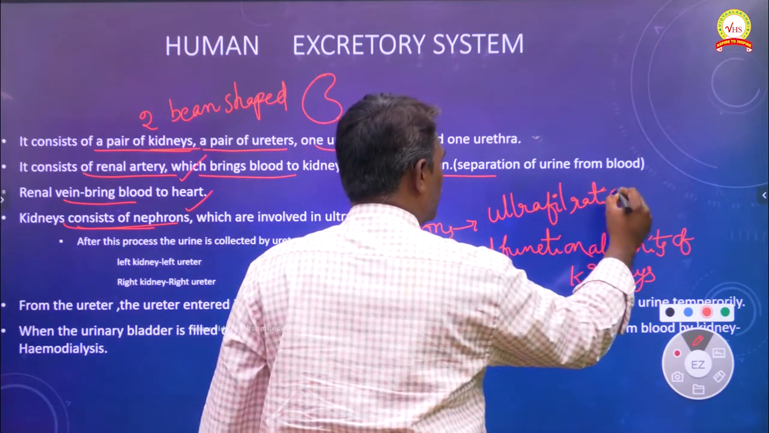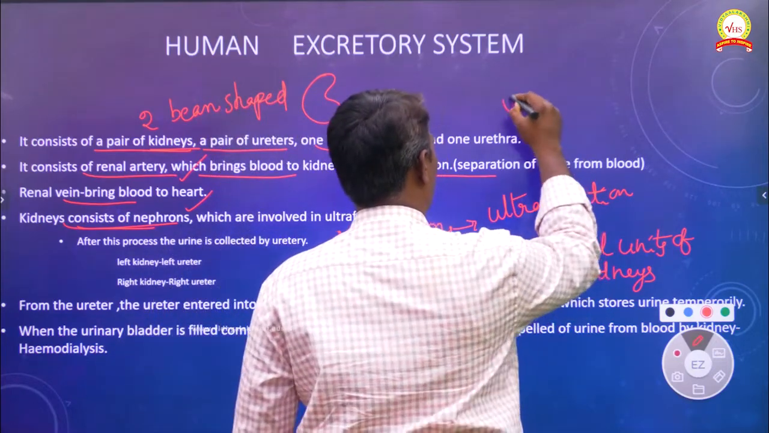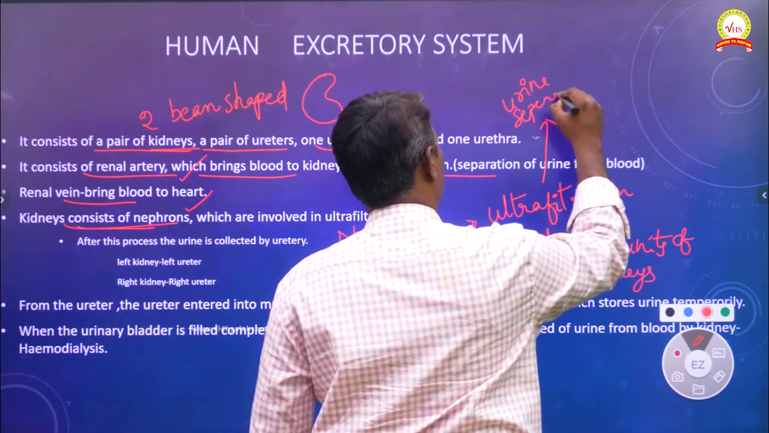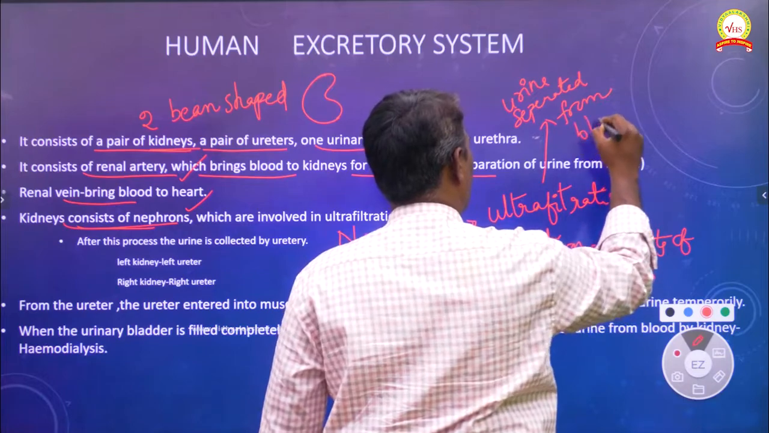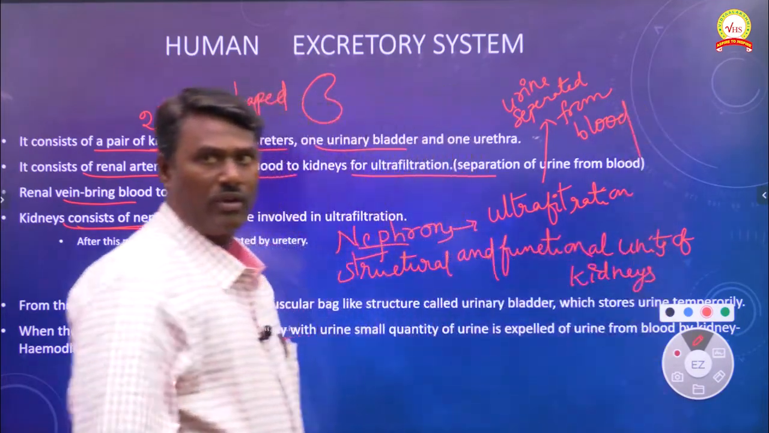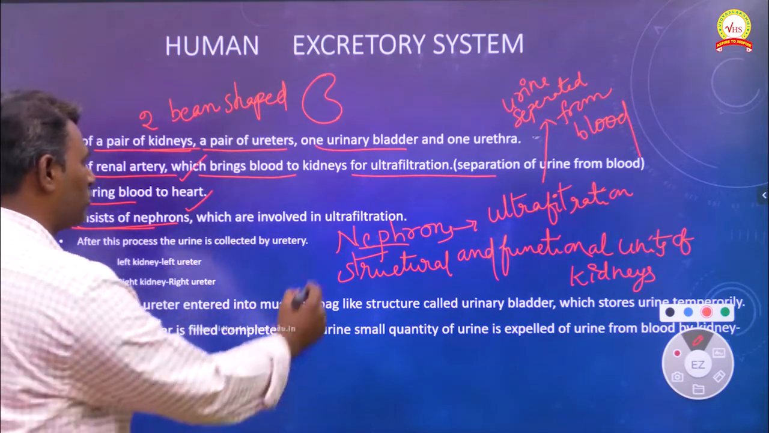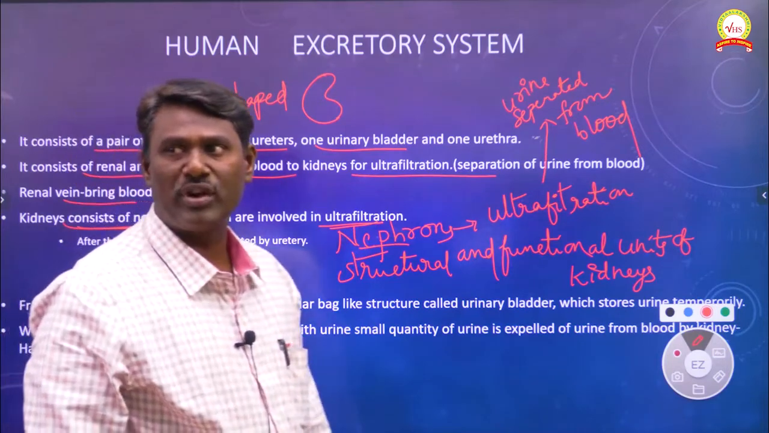Ultrafiltration, in which urine has been separated from the blood. Ultrafiltration means the urine is separated from blood. That is called the ultrafiltration process. Each kidney consists of a number of nephrons, which carry out ultrafiltration. So ultrafiltration means separation or segregation of urine from blood.